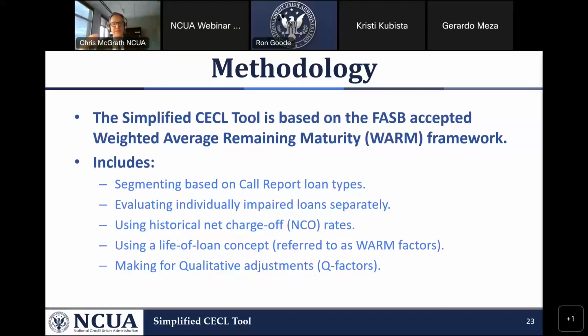Separately, we have a specific reserve for loans that are impaired. There's a tab for that. Also, we're using historical charge-off rates, which is very similar to what you were doing before with the incurred loss method. The difference now is we're adding those two concepts we talked about earlier, the life of loan concept and the qualitative adjustments. Next slide, please.